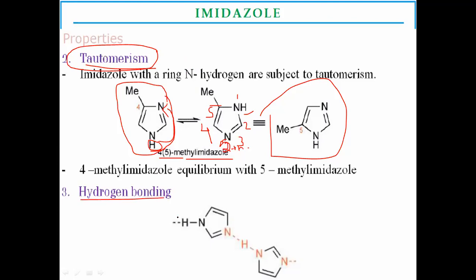And intermolecular hydrogen bonding is involved. The hydrogen of one imidazole ring binds with the nitrogen of the other imidazole, which has a lone pair of electrons present on the 3rd position. The 3rd position nitrogen bonds with the hydrogen of the first position.